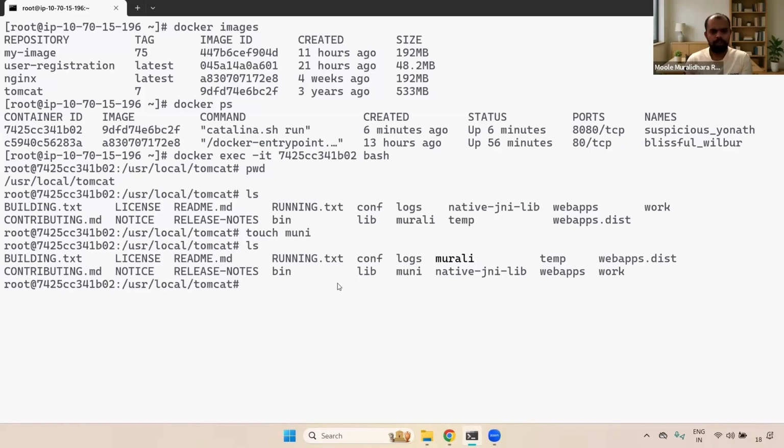Understand, right? Now the Muni file is created and the Murli file is created. If you delete this container, what happens? Whatever we have added, for example Murli and Muni, both data will be lost. And also if you have any Tomcat configuration, everything will be lost. Instead of losing the data, if you want to maintain persistent data, we can use Docker volumes. Understand, right?